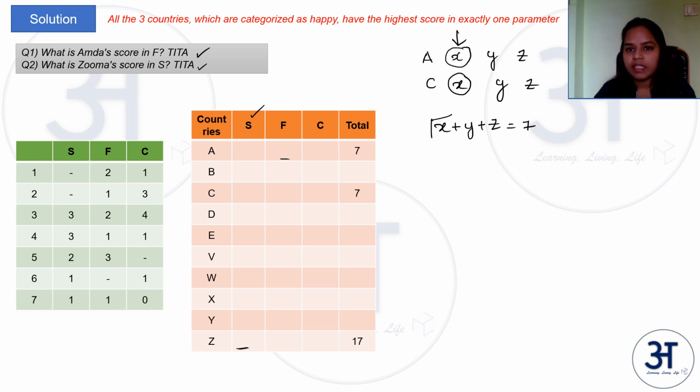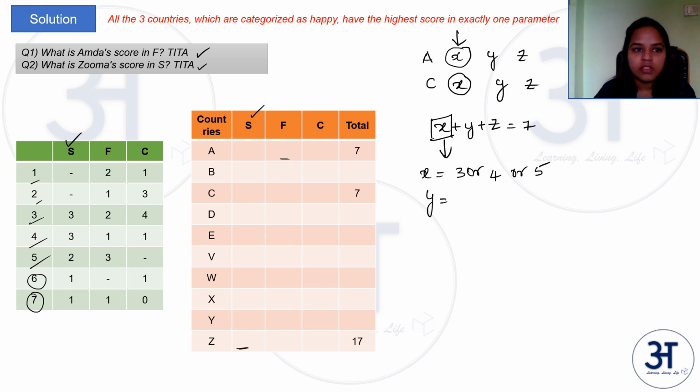For example, X will be something from S, some of these numbers from S. So X can be what? X can be either 3 or 4 or 5. It can't be 6 or 7 because 6 and 7 are 1 each. So X can be 3 or 4 or 5. Similarly, what can Y be?